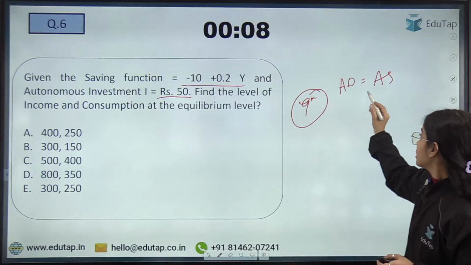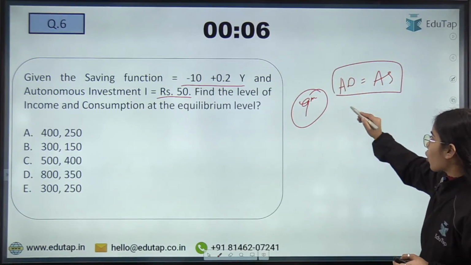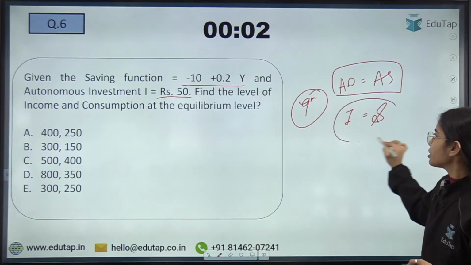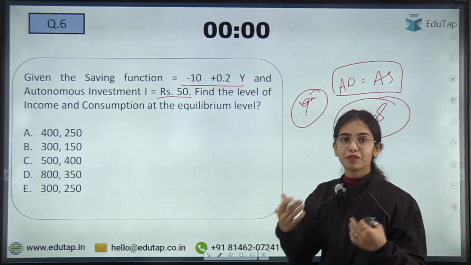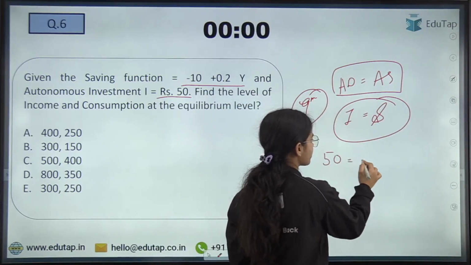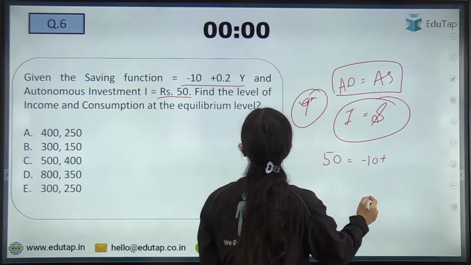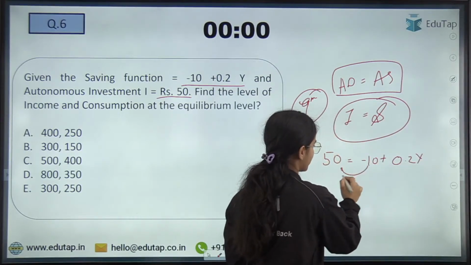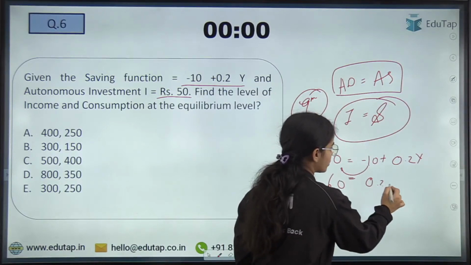That is the equilibrium point, or your saving is equal to your investment. So you can also find the equilibrium where the investment is equal to saving. Investment is 50, saving is minus 10 plus 0.2y. Okay. So here, this will go here, 60 equal to 0.2y.